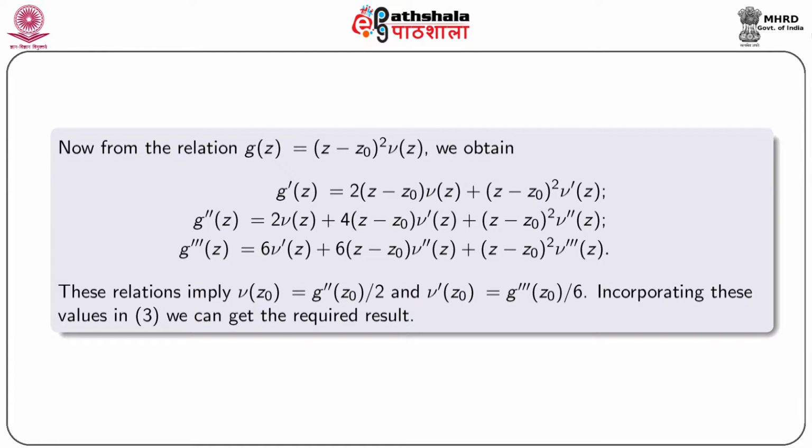Now, from the relation g(z) equal to (z minus z0) square nu(z), we obtain the value of g dash z, g double dash z and g triple dash z in this way. These relations imply nu z0 equal to g double dash z0 by 2 and nu dash z0 equal to g triple dash z0 by 6. So, incorporating this value in equation number 3, we can get our required result.